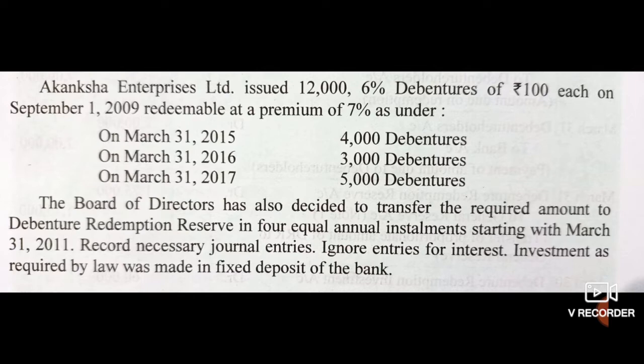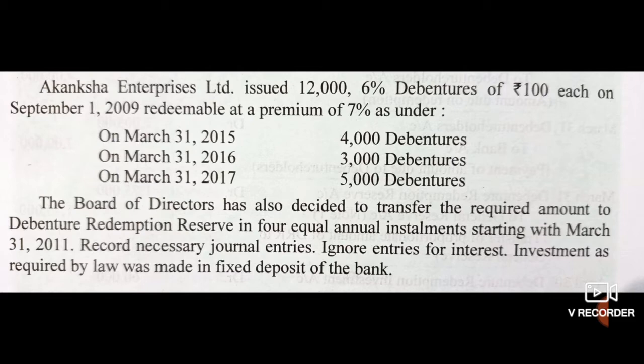On 31st March 2015, 4,000 debentures are redeemable. On 31st March 2016, redeemable debentures were 3,000, and on 31st March 17, redeemable debentures were 5,000. That means on 31 March 15, 4,000 debentures will be redeemed, on 31 March 16, 3,000 debentures will be redeemed, that is, repaid, and on 31st March 17, 5,000 debentures.